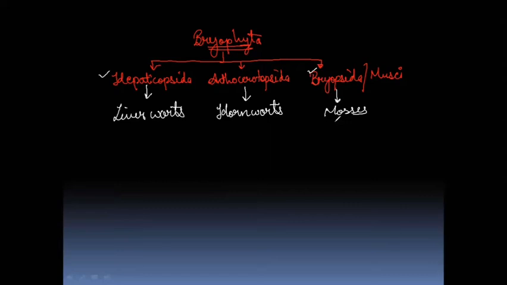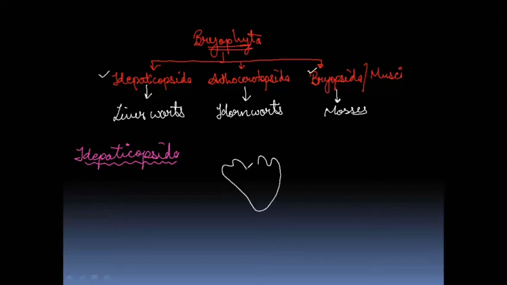Let's start with the first one, that is Hepaticopsida, and we'll write with a different color. The first one we have got is Hepaticopsida, also known as liverworts, and their body structure or thallus structure looks like this. I'll draw now. Just like liver, they look like this. And on their surface, they have different parts.